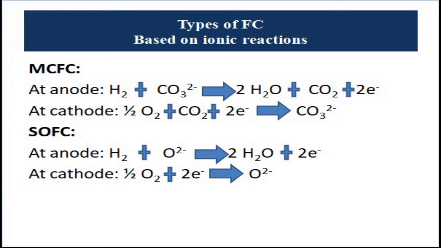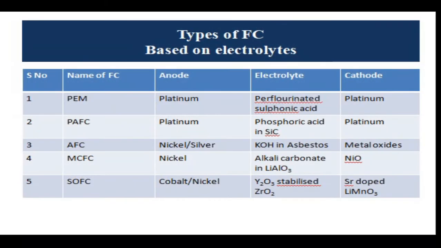Similarly in SOFC, solid oxide fuel cell, we have reactions at anode first. They release electrons, which travel to cathode. At cathode, oxygen plus these electrons will make the output. So that was one of the types, based upon the ionic reactions, by which fuel cells are classified.